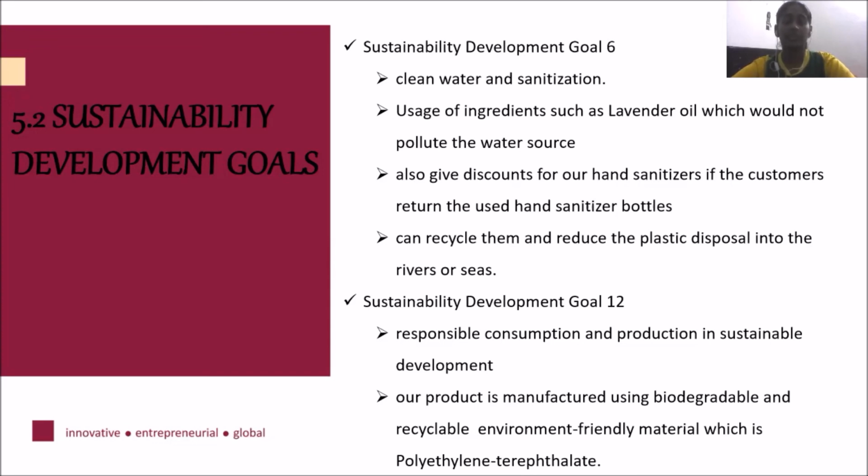For sustainable development goal number 12, responsible consumption and production, our products are manufactured using environmentally friendly, biodegradable and recyclable polyethylene terephthalate.